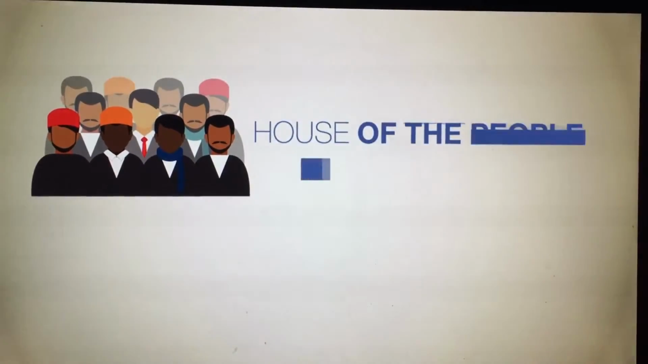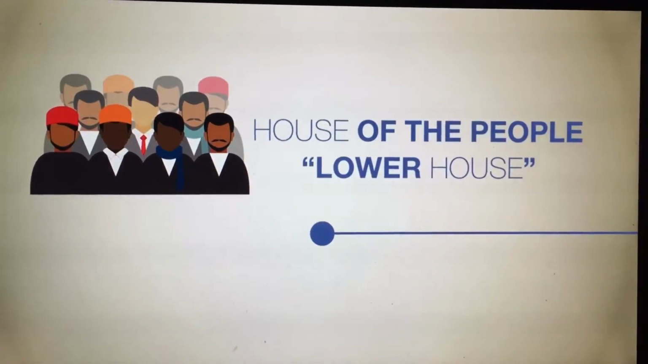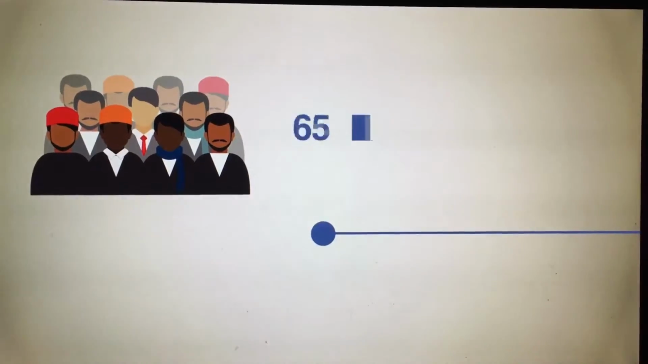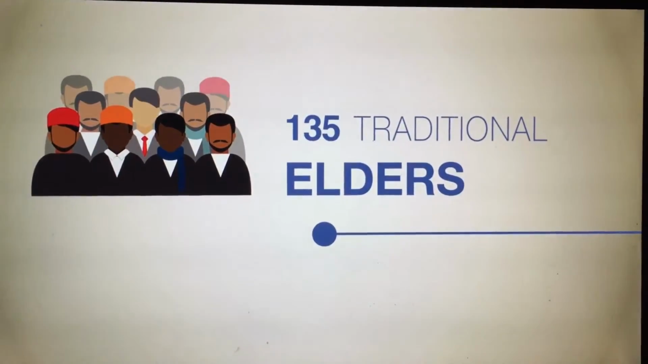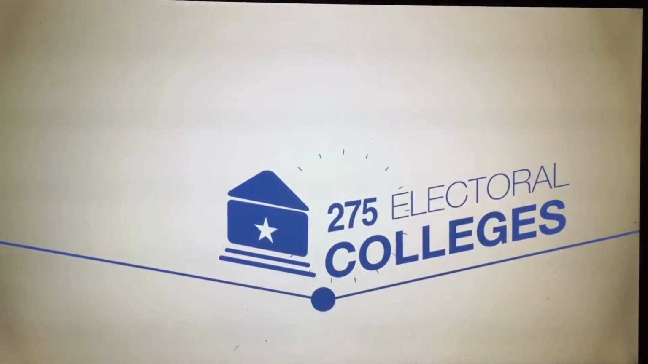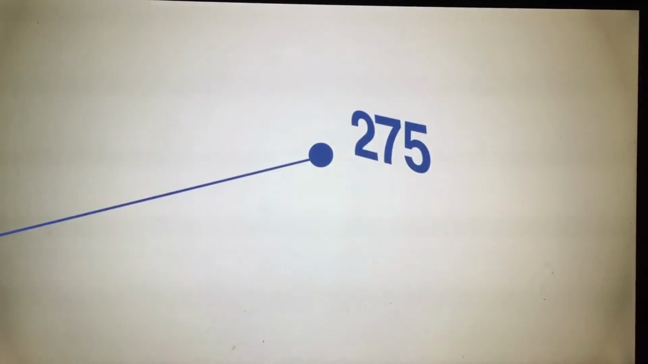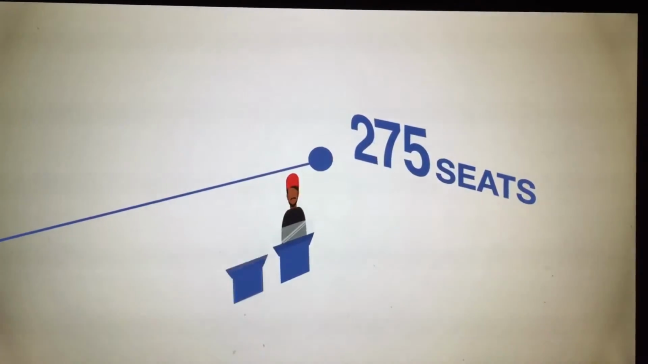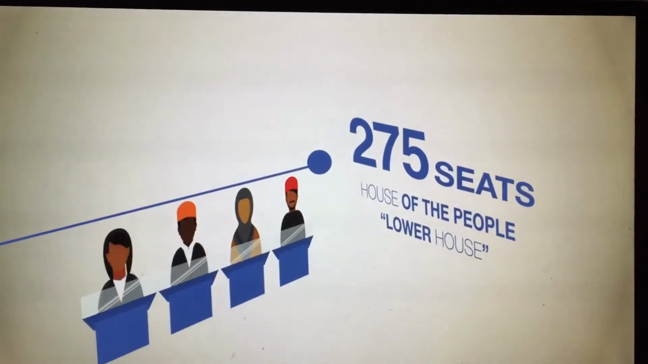In the case of the House of the People, or the lower house, the process will begin with a group of 135 traditional elders who will choose the members of the 275 electoral colleges. Each electoral college will then vote for one of the 275 seats at stake in the House of the People.